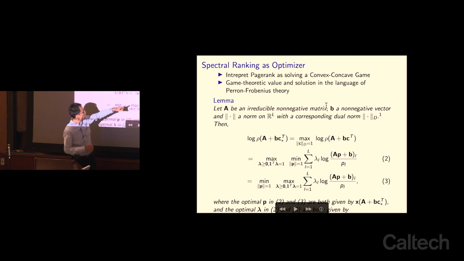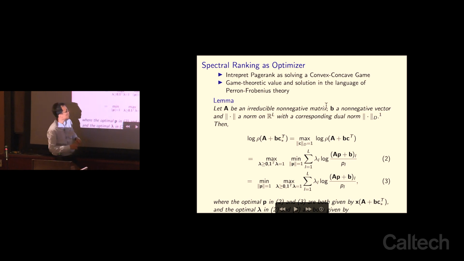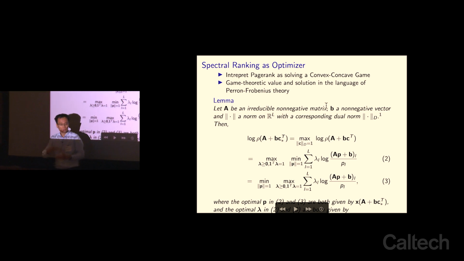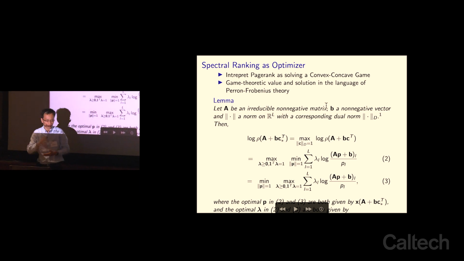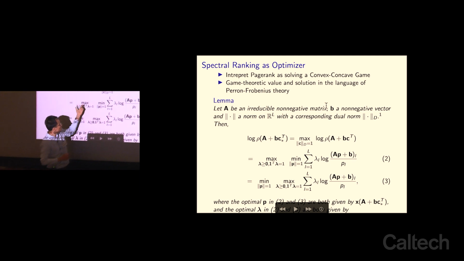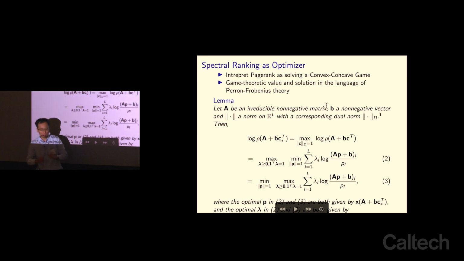For example, the optimal solution, related to that matrix. Looking at this, and this is non-convex, I want to find the probability P, which corresponds to the PageRank solution, the right eigenvector corresponding to this non-negative matrix. It turns out that if I solve this max problem, this lambda over here corresponds to finding the right and left eigenvectors and taking the Kronecker products. And it has a physical meaning. It's saying that this lambda over here is the probability that if I start at this vertex and do a random walk, I will return back to the same vertex.